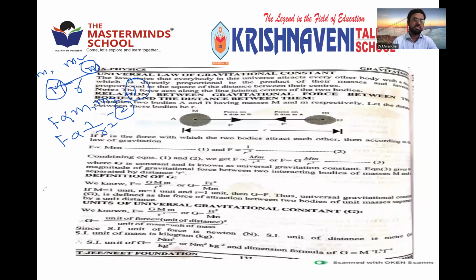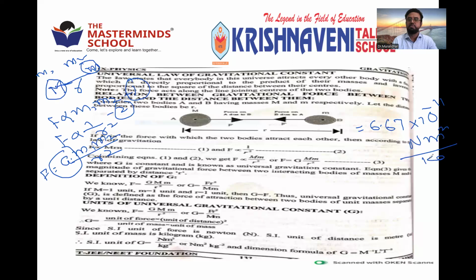By combining these two, we get the common equation F is equal to G M1 M2 by R square, where G is the universal gravitational constant. As a constant, its value is also constant: 6.67 into 10 power minus 11 Newton meter square per kg square. This is the value of the capital G, called the universal gravitational constant, derived from Newton's law of gravitation.